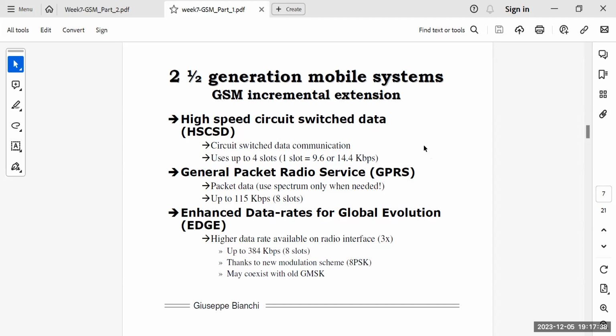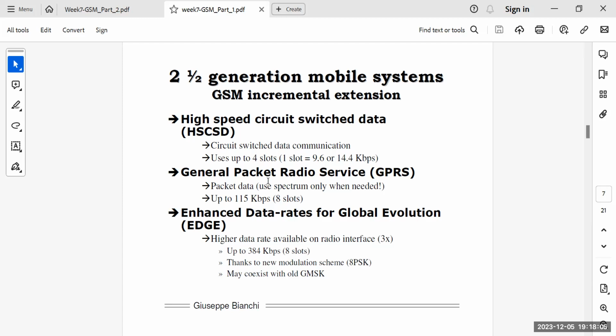So usually when we talk about GSM, you sometimes say that that was a 2G technology, but GSM incorporated with GPRS is usually a term that is used for 2.5G systems. That is a GSM having the capability of GPRS. It used packet data and up to 115 kbps of data rate.